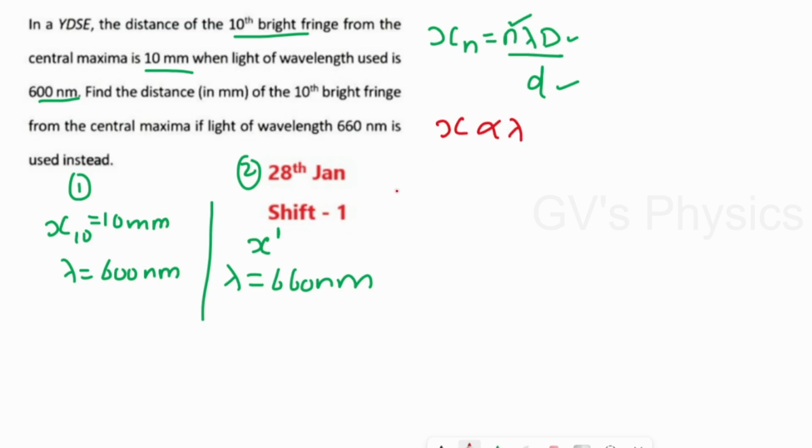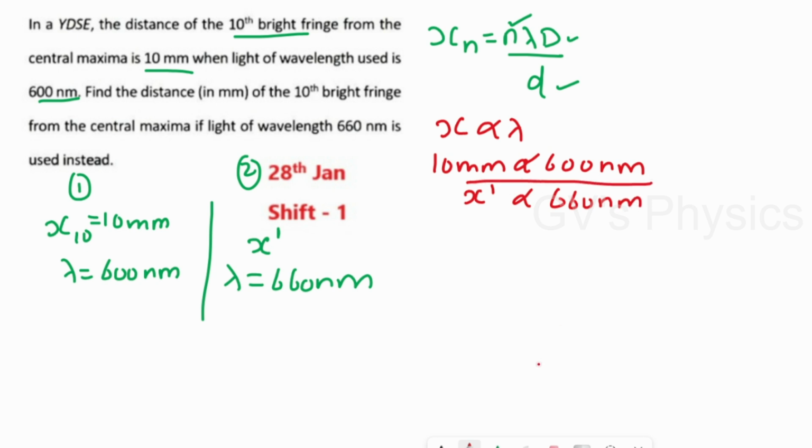In the case of the first condition, the x is 10 millimeter and the wavelength used in that experiment is 600 nanometer. So that is proportional to 600 nanometer. And coming to the second condition, we have to find the position x dash, that is proportional to wavelength 660 nanometer. Now we can take the ratio. If you're taking a ratio, nanometer will get cancelled, 0 will get cancelled.